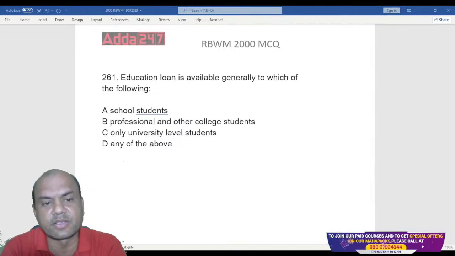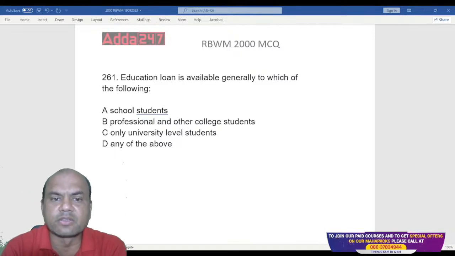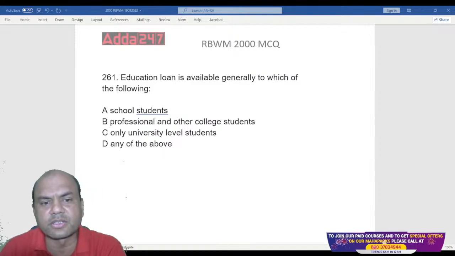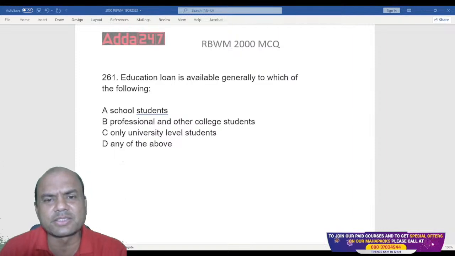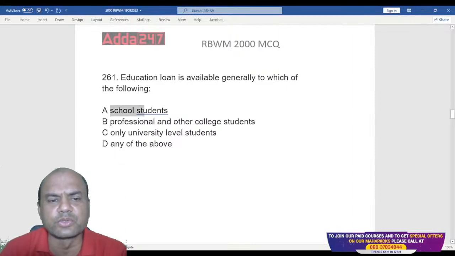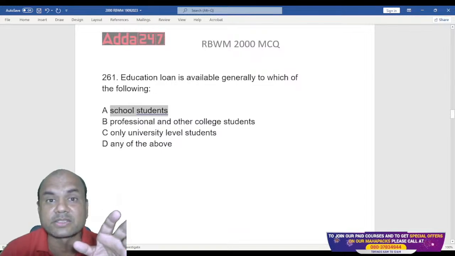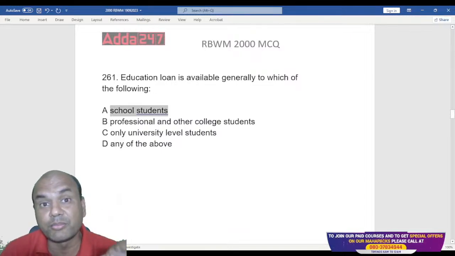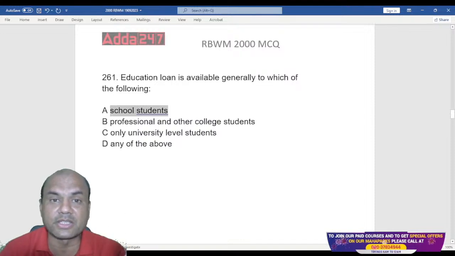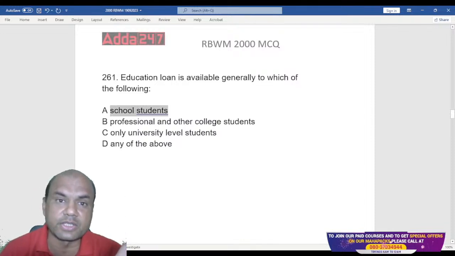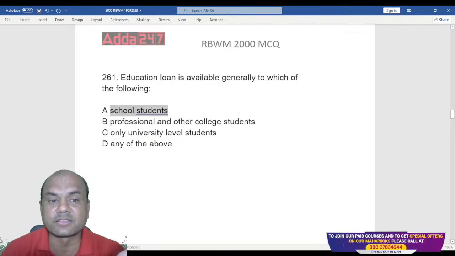Who gets the education loan? School students. Now, have you seen any schools getting the education loan? I think so. Within some years, they'll also require it because the school fees are so huge now, isn't it? Look at the primary school fees in the private schools. They are around 2 lakhs, and in metro cities, they are around 4 to 5 lakhs. Many of you might be staying in metros, you might be seeing those private school fees. In tier 2 cities, they are around 1.5 lakhs.